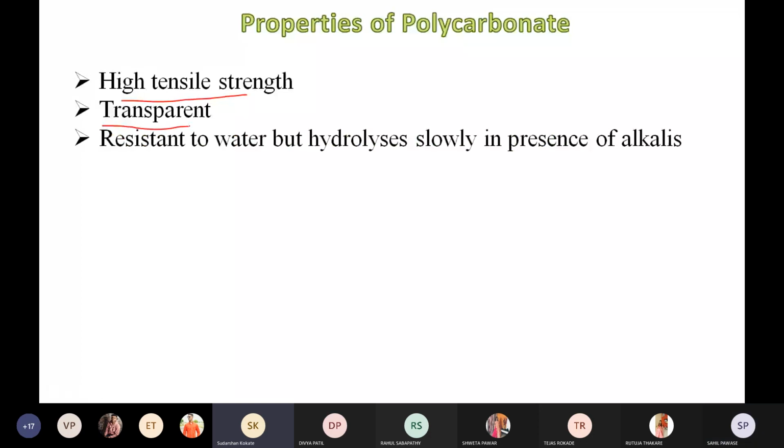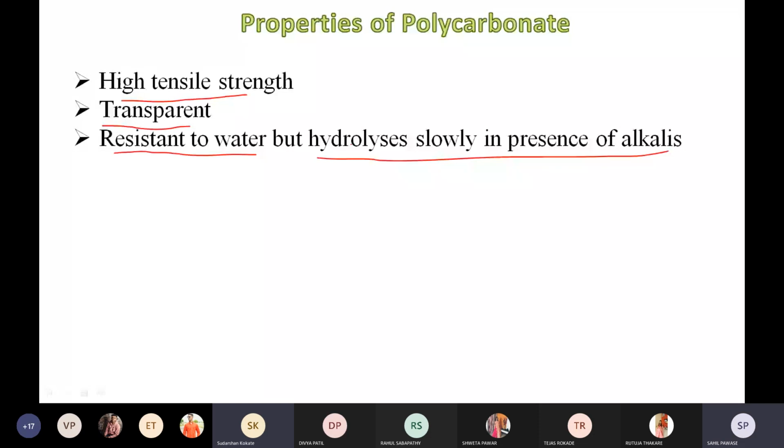Then the third property of polycarbonate is that it can resist water and many other compounds, right? So it is again a really important property. It is resistant to water, right? But it can undergo hydrolysis slowly in the presence of alkali. This is one of the drawbacks of polycarbonate. It can undergo a hydrolysis reaction in the presence of alkali, but it can resist water, right? These are the properties of polycarbonate.